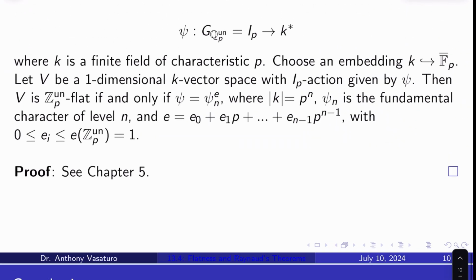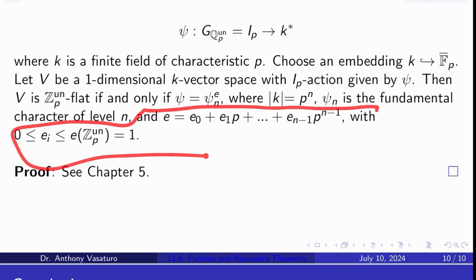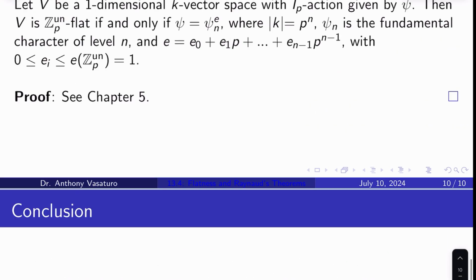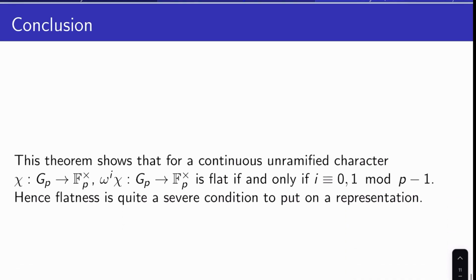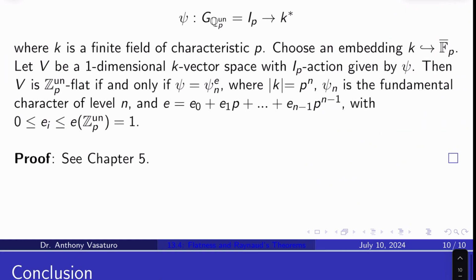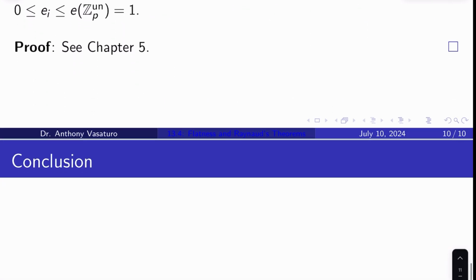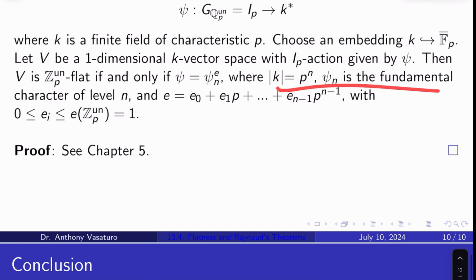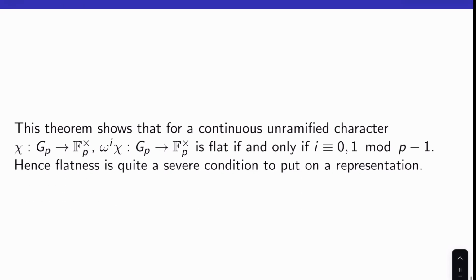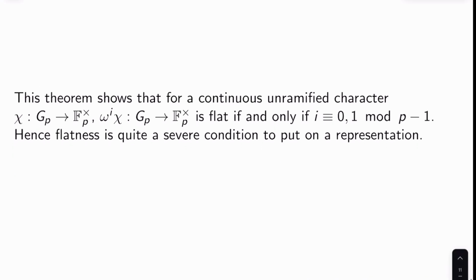That's the only time we can actually satisfy this condition here, because n equals 1 in this case. Basically, the cyclotomic character is the first fundamental character. And so n up here is 1, and this condition really reduces to just, I'll let you check this, i equals 0 or 1 mod p minus 1. That's an easy exercise. I just did it last night, actually, in preparation for this.